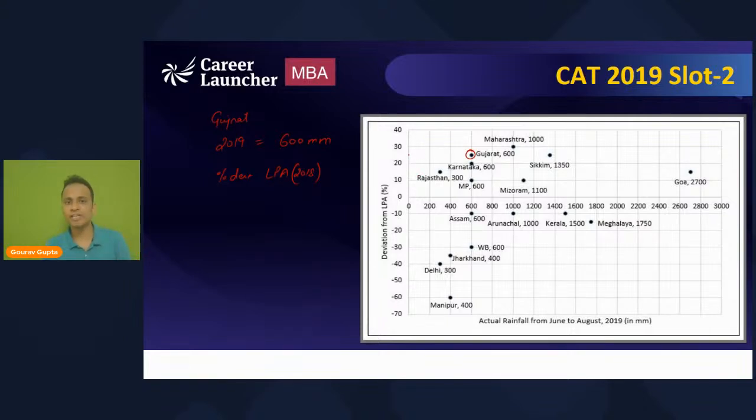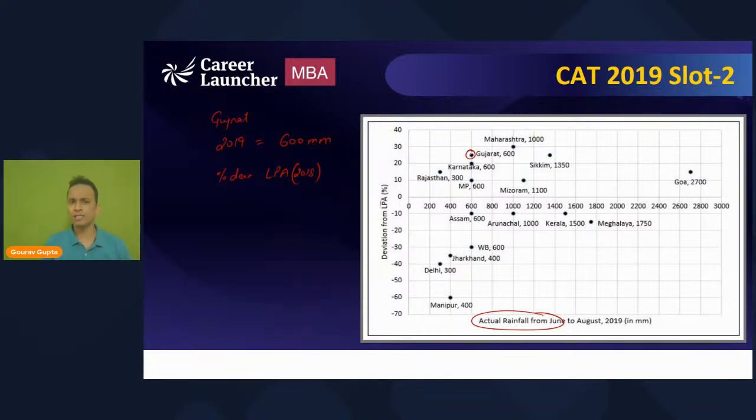As you can see, actual rainfall is along the x-axis, and along the y-axis is the deviation from the LPA. Deviation from the LPA is also given, in terms of percentages.